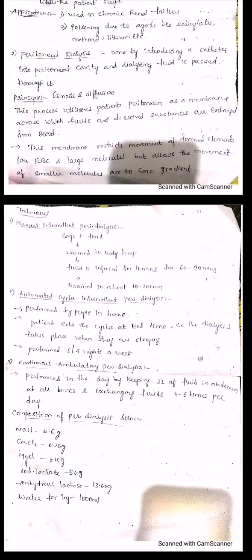As you know, in osmosis, the concentration gradient plays a major role. So here blood components and all other components will be retained, and only the drug or waste material will be allowed to go out into your fluid itself. Okay, so in peritoneal dialysis we are not using any type of membrane; we are just taking the peritoneum as a membrane, and the fluids will be passed through that only. Okay, so what are the different techniques, that is, the types of peritoneal dialysis? The first one is manual intermittent peritoneal dialysis, then automated cycler intermittent peritoneal dialysis, and continuous ambulatory peritoneal dialysis.